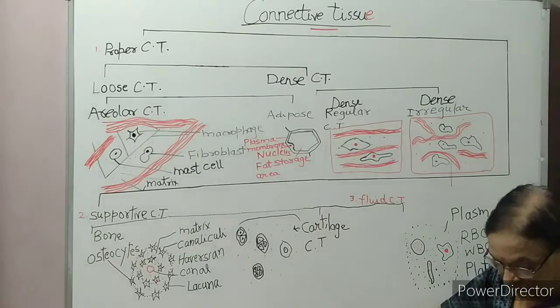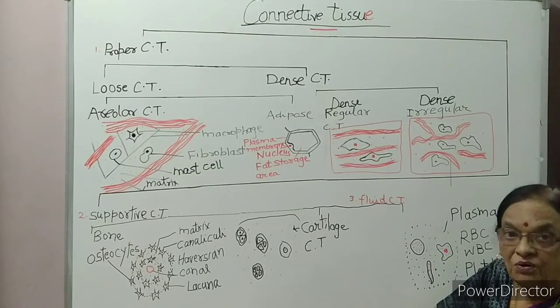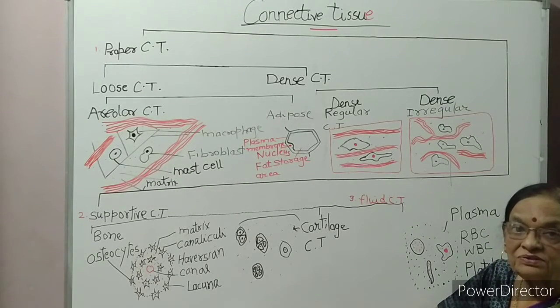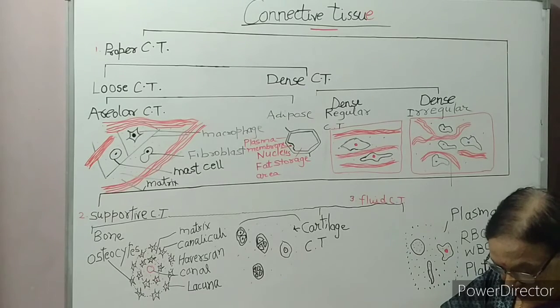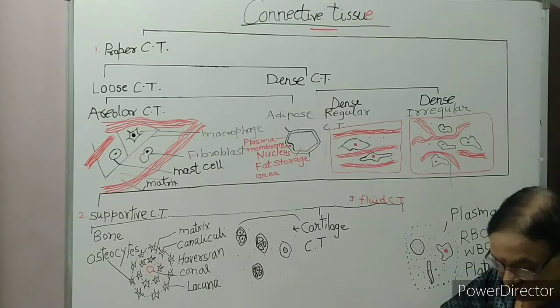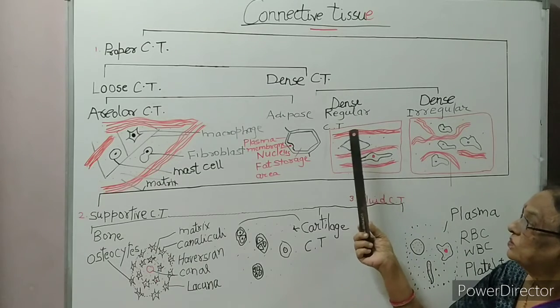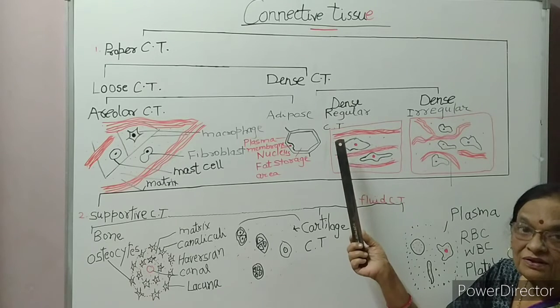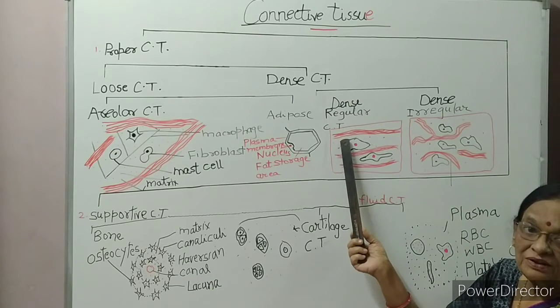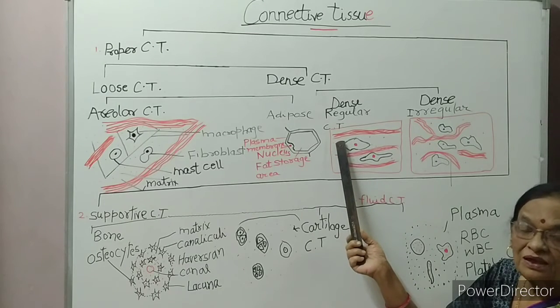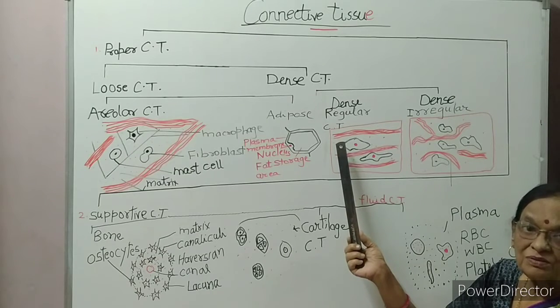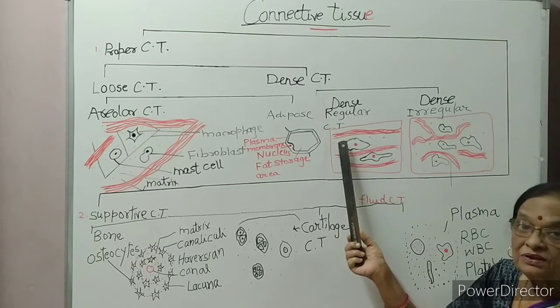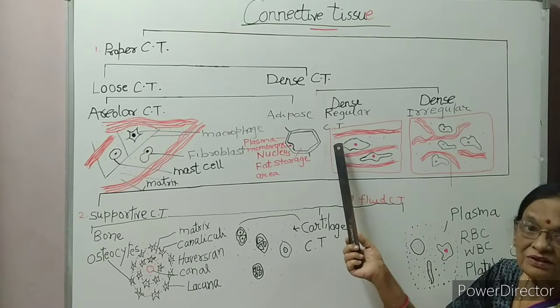Tendon, which attaches skeletal muscle to bone, and ligament, which joins a bone to bone, are examples of this type of tissue. So dense connective tissue examples are tendon and ligament. What is a tendon? Tendons are thread-like structures that connect a bone with the muscle, and ligaments are thread-like structures that connect a bone to a bone.